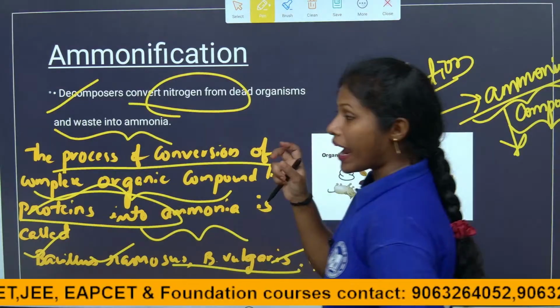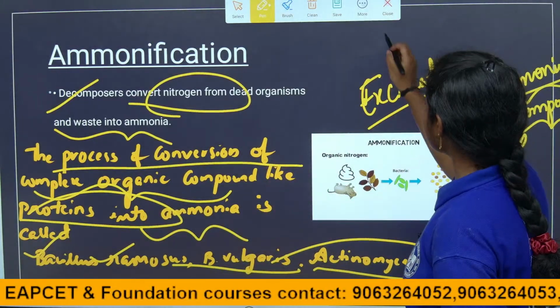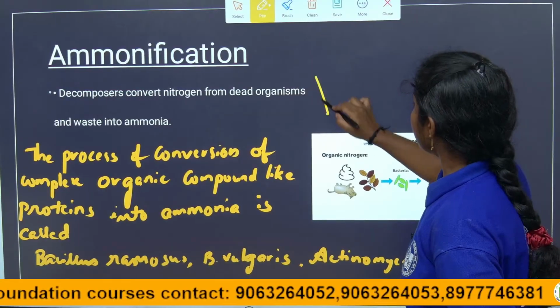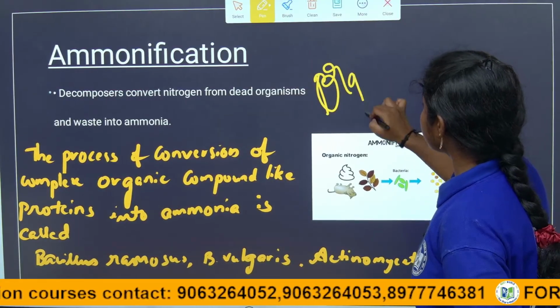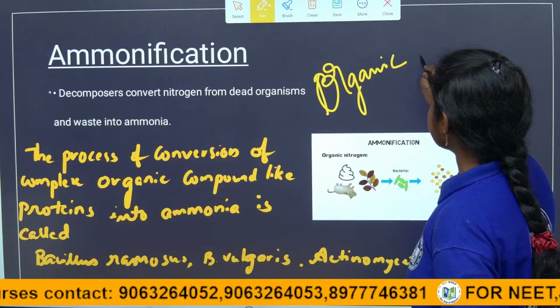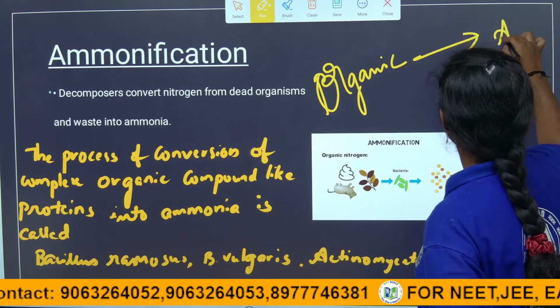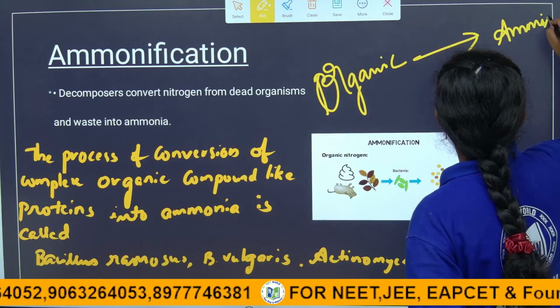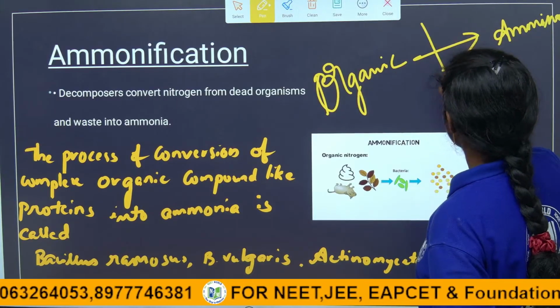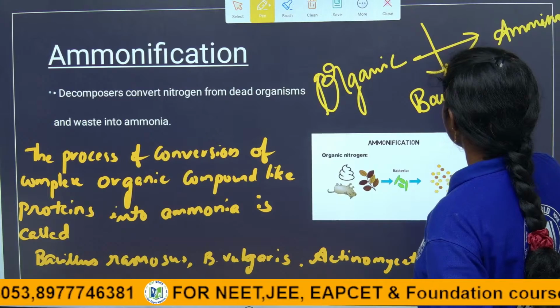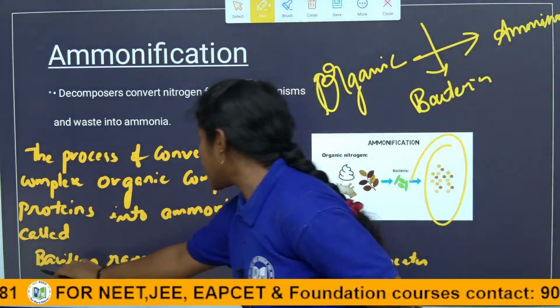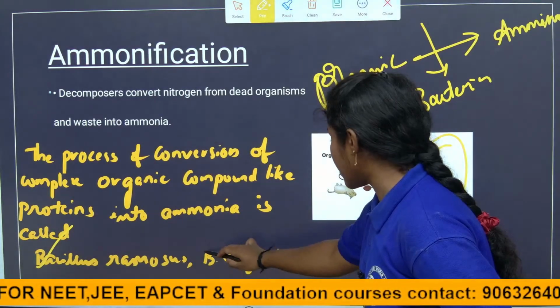These are the bacteria which help to convert the organic compounds to form ammonia. Ammonium compounds are formed with the help of bacteria. Which bacteria is involved here?